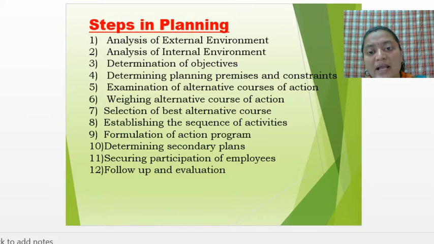Then determining planning premises and constraints. Now what do you understand by planning premises? Here they need to understand the planning premises, how the planning is done. As I have already told you, before starting or conducting any kind of task or activity, proper planning has to be done. Without setting a proper plan, whatever plan is set cannot be implemented properly. So they need to decide how proper planning has to be done. They need to set a proper plan.